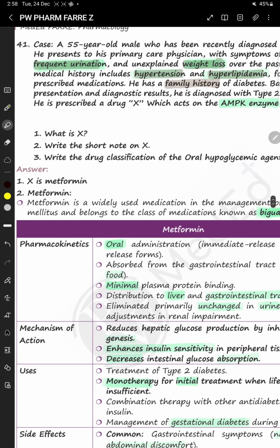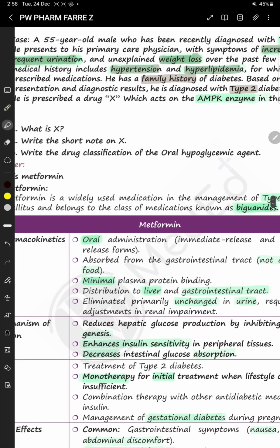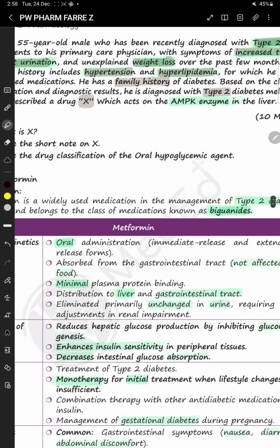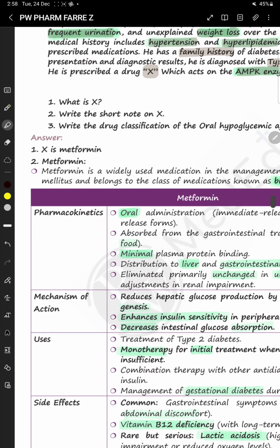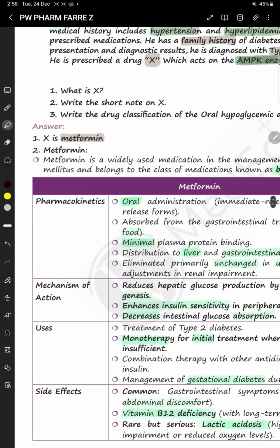Based on the clinical presentations and diagnostic results, he is diagnosed with type 2 diabetes mellitus. He is prescribed a drug X which acts on the AMPK enzyme in the liver. So what is this drug X? So X is metformin. Metformin is an anti-diabetic drug which acts on the AMPK enzyme in the liver.